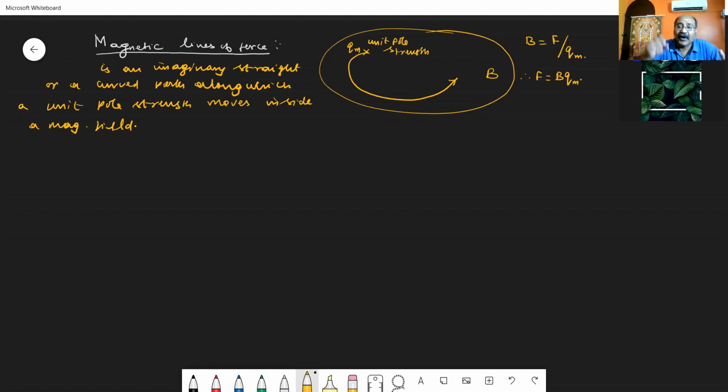Clear? As we have defined it in terms of electric field or electrical lines of force, we are defining the magnetic lines of force also.